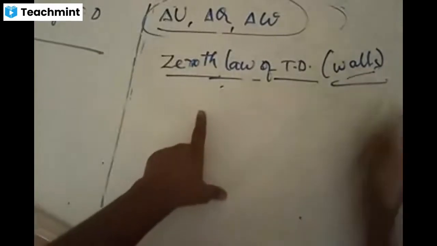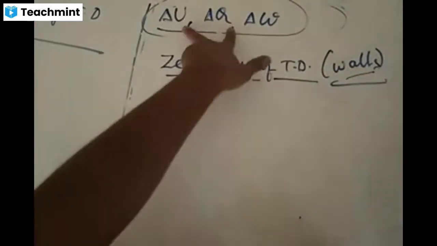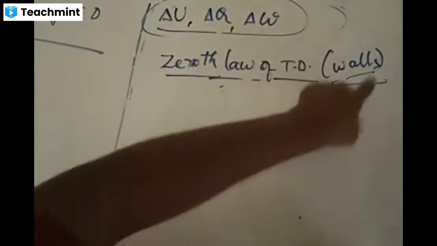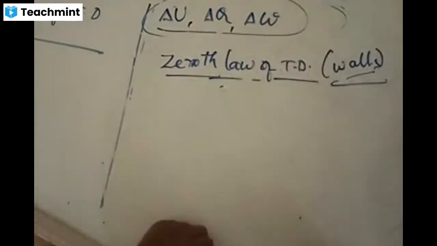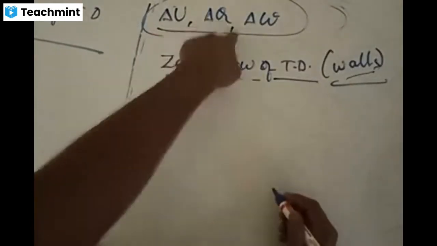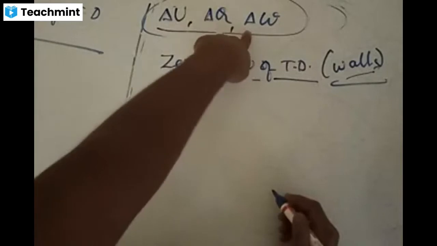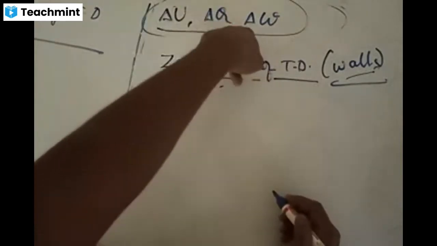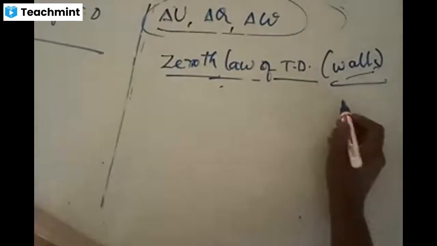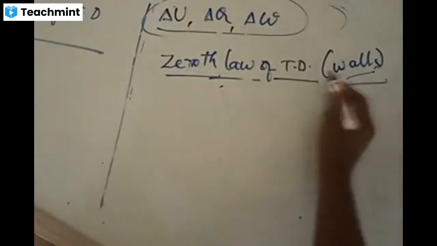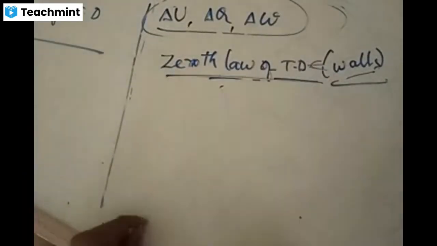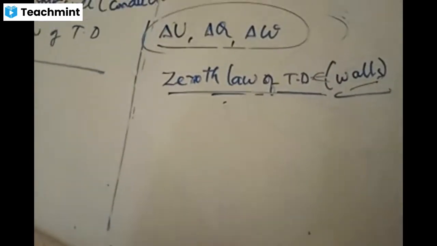A wall should allow the system and surroundings to interact. These three things are connected by the first law of thermodynamics. But before the first law, that wall should allow those things. That wall's concept is now explained in terms of the zeroth law of thermodynamics. Hopefully the point is clear.